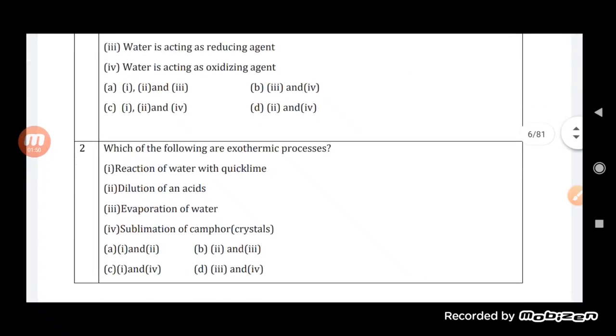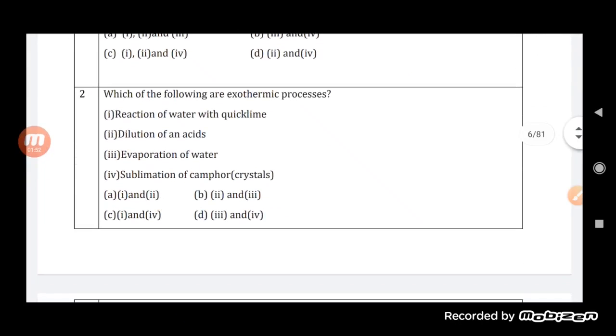Now let us move on, see the next one. Which of the following is an exothermic process? Now, what is exothermic, students? It is the process in which heat is generally evolved. That is an exothermic process. Now let us see which one is an exothermic process. The first one, reaction of water with quicklime.